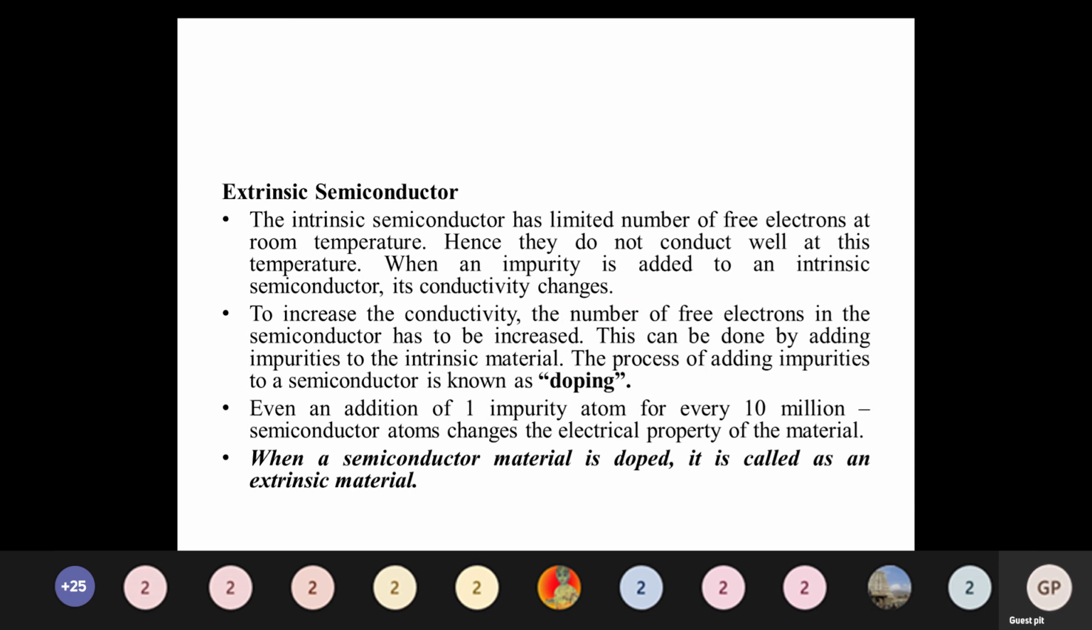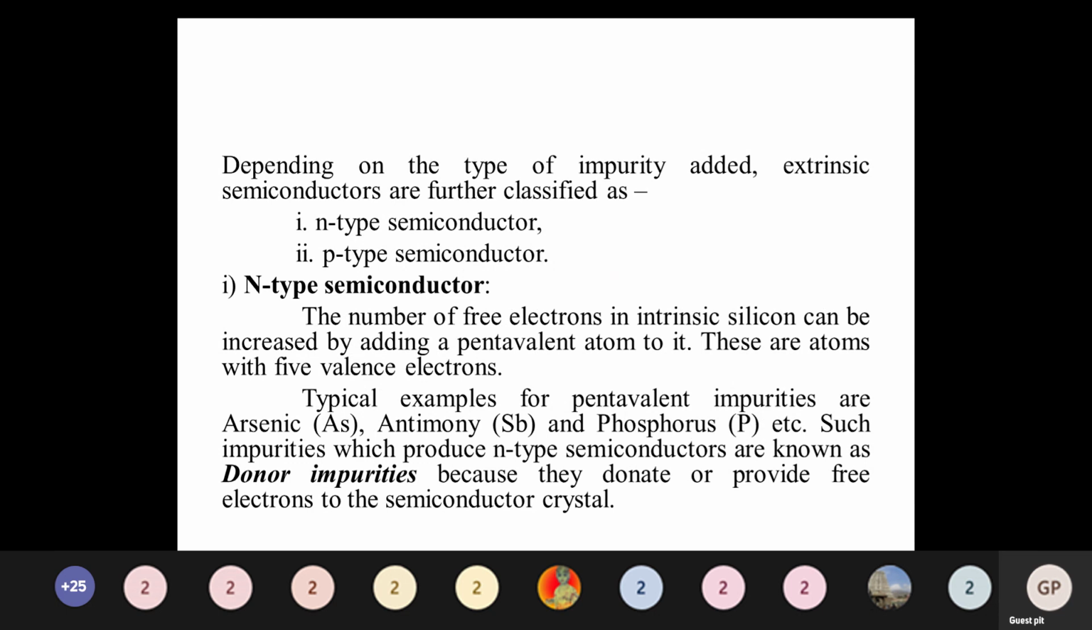Now extrinsic semiconductor. In extrinsic semiconductor, we consider the same pure semiconductor, because extrinsic means impure, not having the purity. So you have to dope some impurity into the pure semiconductor, so the pure semiconductor becomes impure. That is called doping. When a semiconductor material is doped, it is called extrinsic material. Clear?